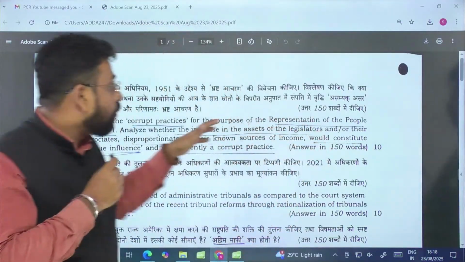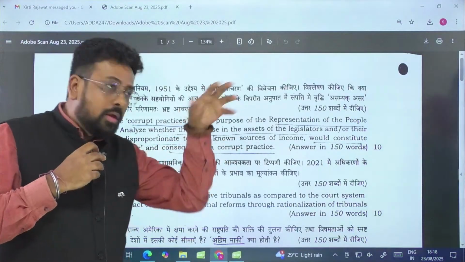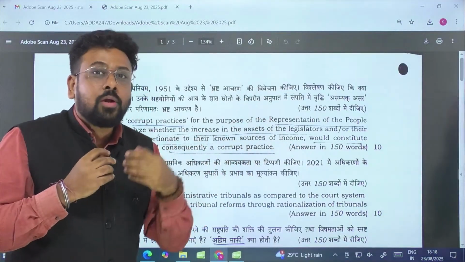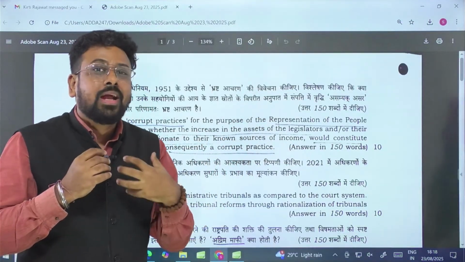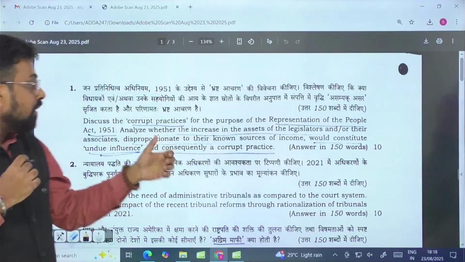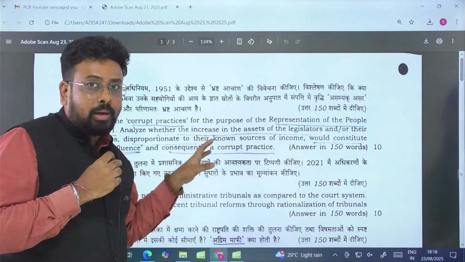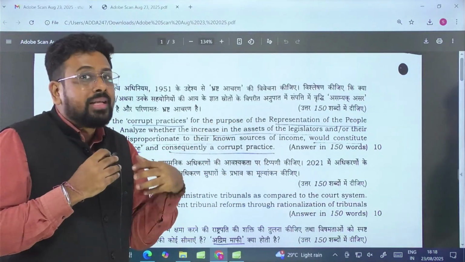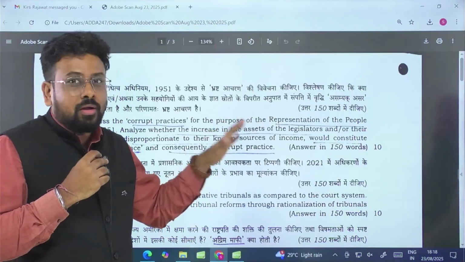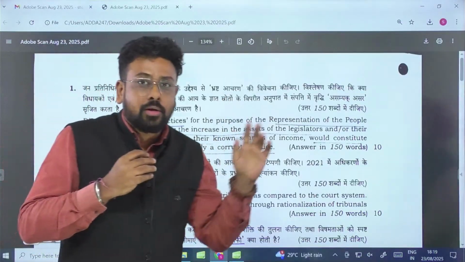If you do not know about RPA, specifically the provision about corrupt practices, then just skip this and move on, because you can answer these kinds of questions when you get confidence from answering the rest. This was a very specific question about assets and corrupt practices, that it is a disqualification under the RPA. That is a difficult kind of question for a GS candidate if they do not have any optional subject related to it, right?